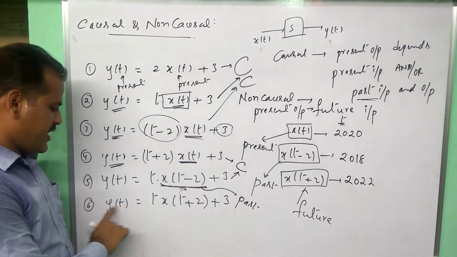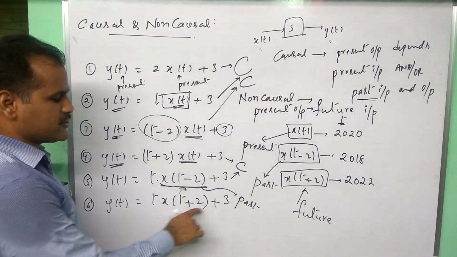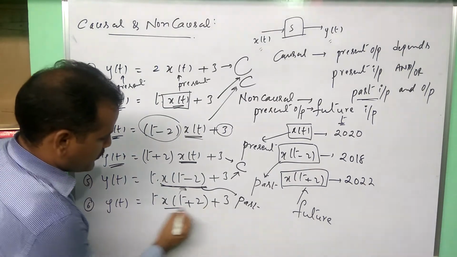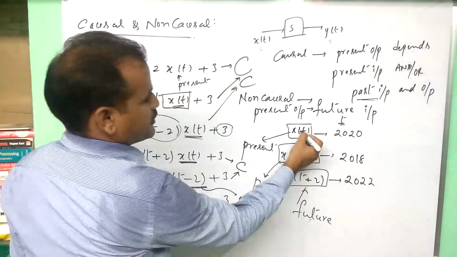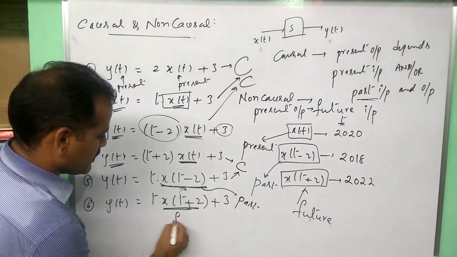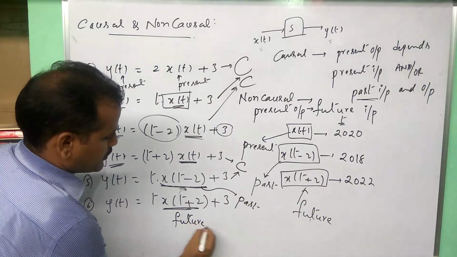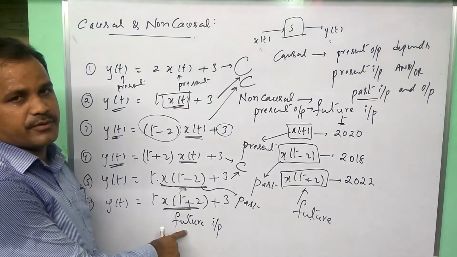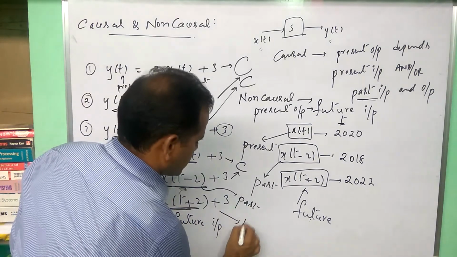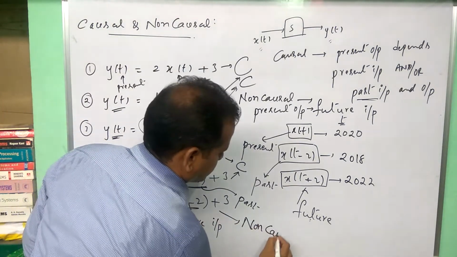And the final one, y of t is equal to t into x of t plus 2 plus 3. Here, if you observe, the input x of t plus 2 is a future value with respect to x of t. That means this is a future input. That means present output depends upon a future value, so it is a non-causal system.